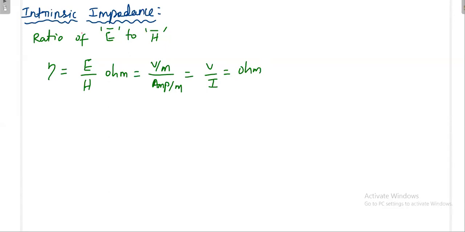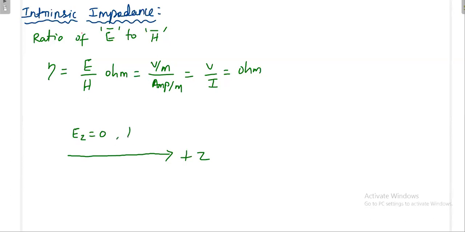Okay, intrinsic impedance. Now in our case we have assumed the EM wave is propagating in the plus z direction. So if this is the direction of wave propagation, say positive z direction, then it is very clear that in that direction there will not be any component.